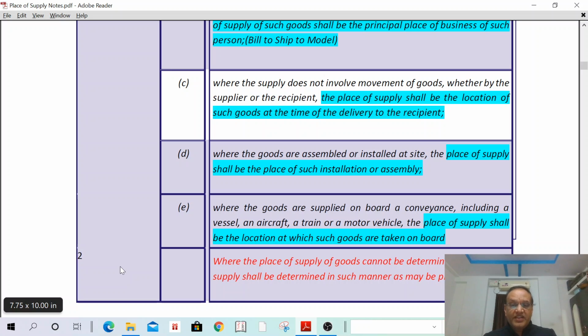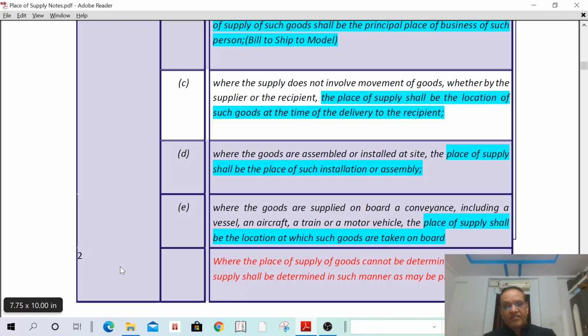Next one: where the goods are supplied on board a conveyance, including a vessel, aircraft, train, or motor vehicle, the place of supply shall be the location at which such goods are taken on board. Suppose in a flight, they are selling some goods, say a chocolate packet.